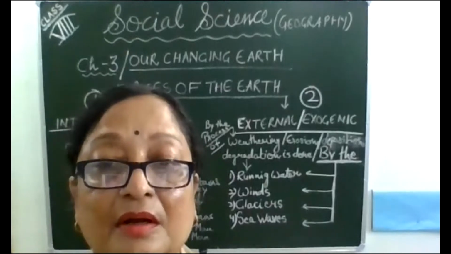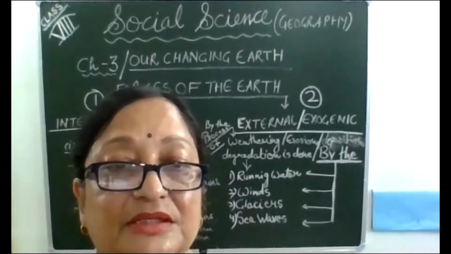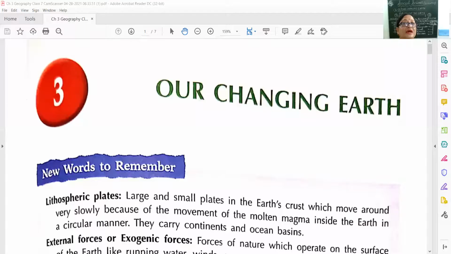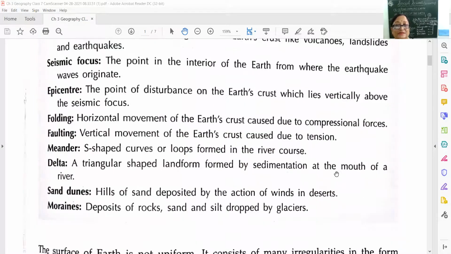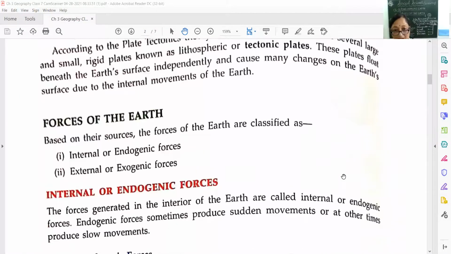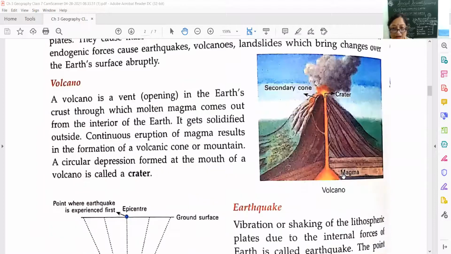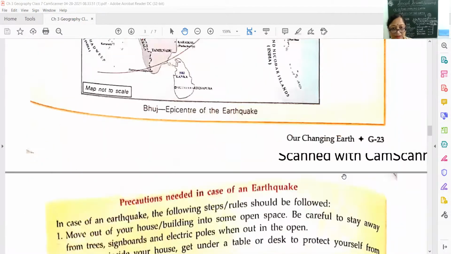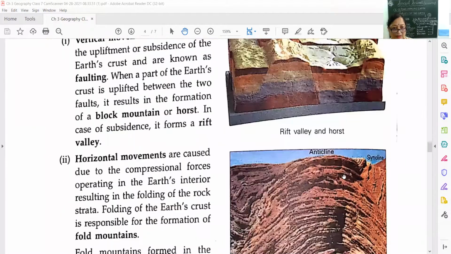So, children, please pay attention. We are on chapter 3, A Changing Earth. This chapter is for class 8 students, a revision in geography. We had completed this part. Now we come to the external or exogenic forces.